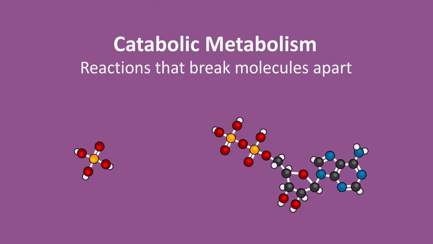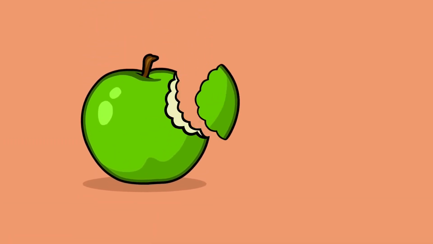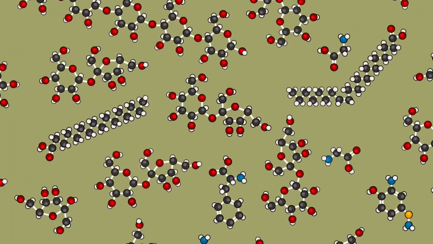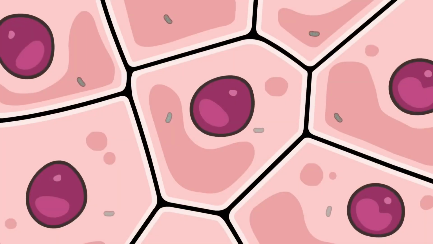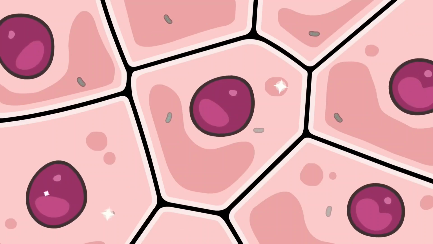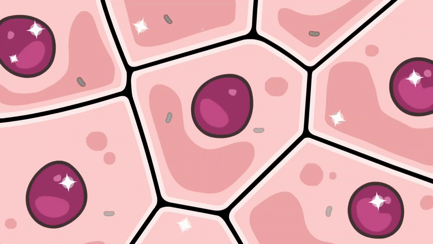To remember the difference, think catabolic as in catastrophe, because catabolic reactions destroy things. When you eat an apple, your digestive tract breaks it down into individual molecules, sugars, fats, and amino acids. These are absorbed by your intestines, enter the bloodstream, and are then distributed to the cells of your body. Once inside the cell, metabolic reactions take over, transforming those molecules into little bits of you.